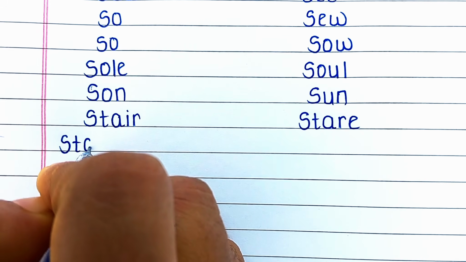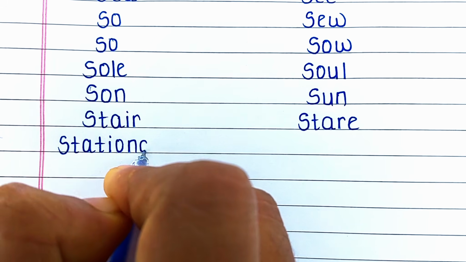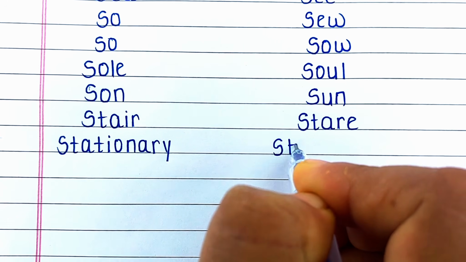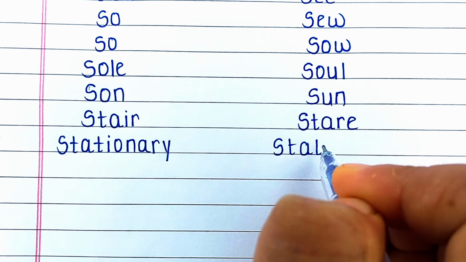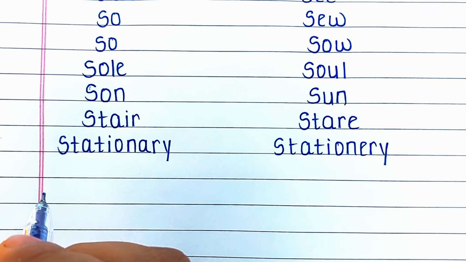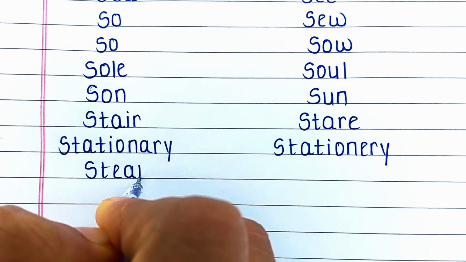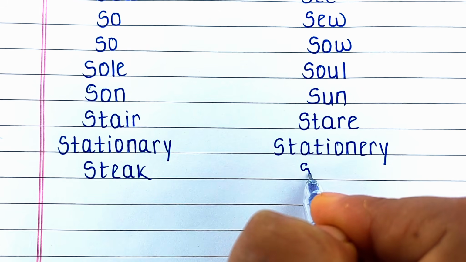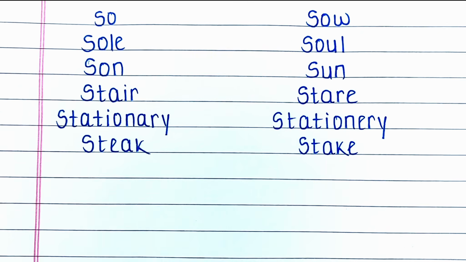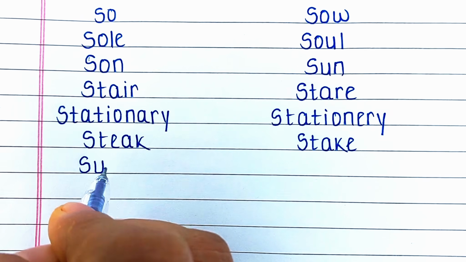Next word is S-T-A-T-I-O-N-A-R-Y, stationary. Stationary means an object that is not moving. Its homophone is S-T-A-T-I-O-N-E-R-Y, stationery. That means the writing materials. The only difference is that in the previous word there was an A, and in the other word it was E. Next word is S-T-E-A-K, steak. It means meat cut. Its homophone is S-T-A-K-E, stake. That means the wooden post.